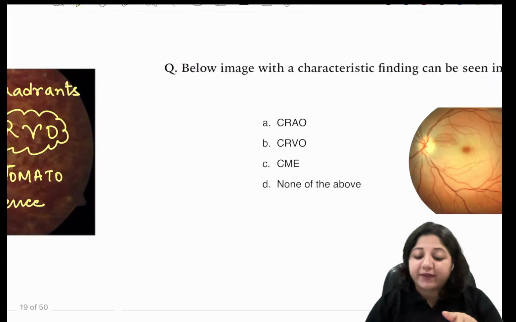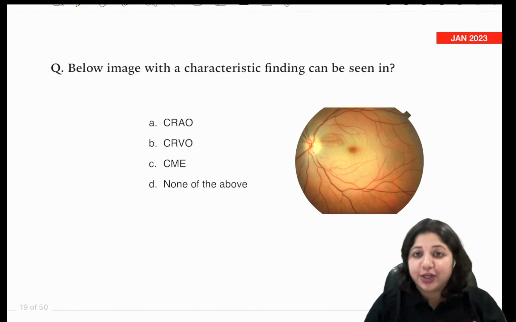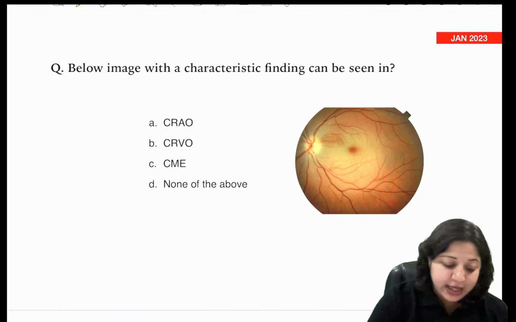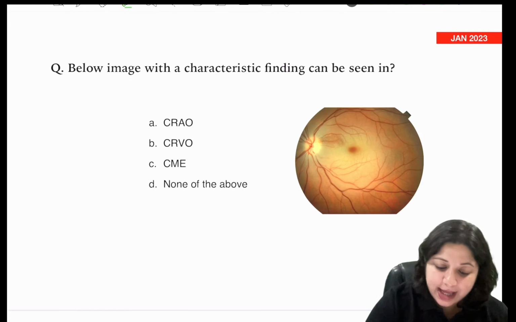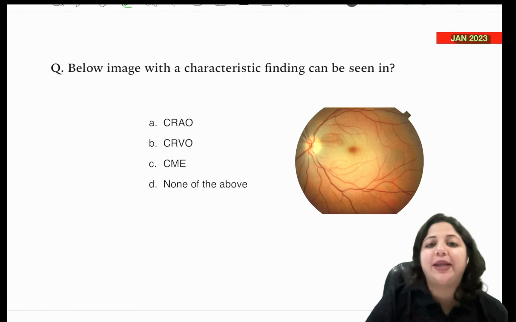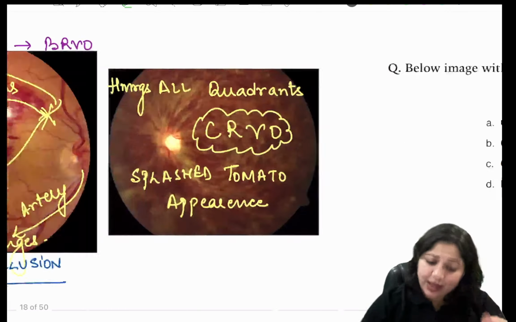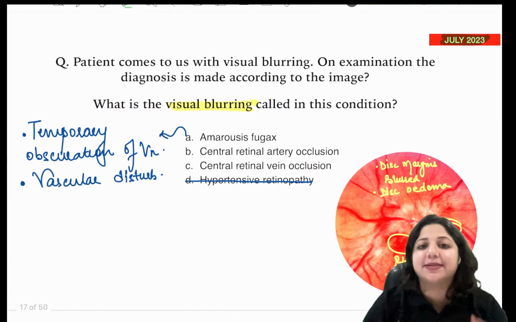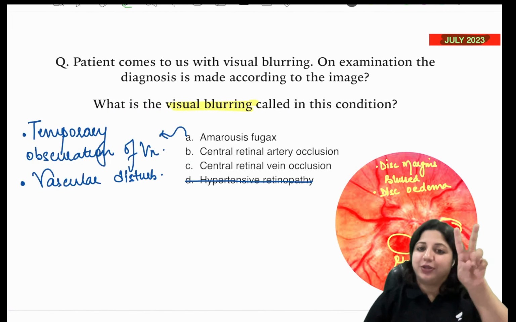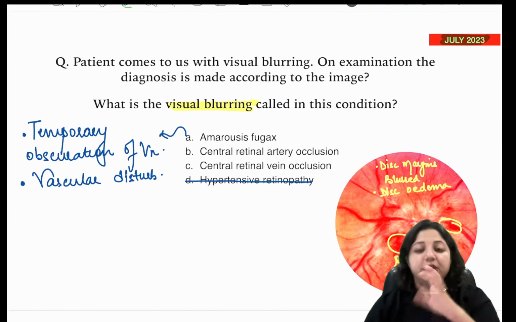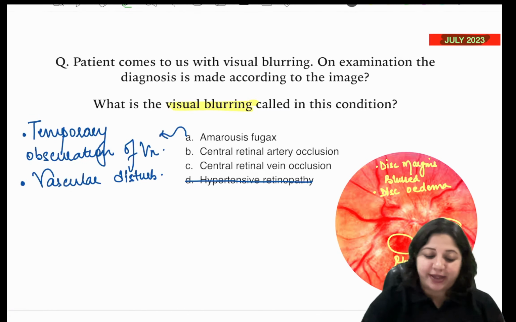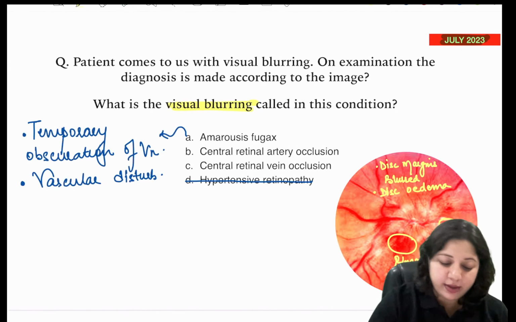Now please note that this question was asked in January 2023, and a similar question was asked again in July 2023. So this is again a repetition. What are you getting? You are getting questions on vascular diseases.